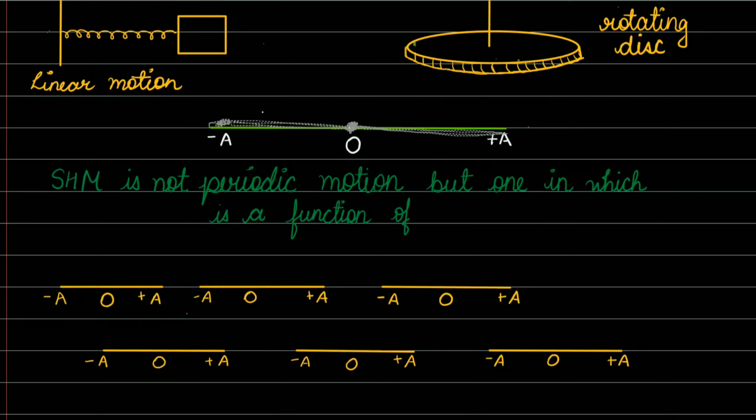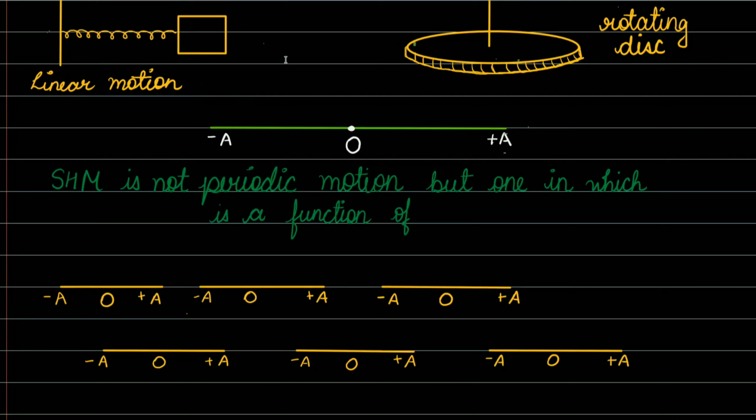This is how the particle keeps on performing its simple harmonic motion. This is the linear simple harmonic motion which we have seen in our discussion, where the block was performing a simple harmonic motion.